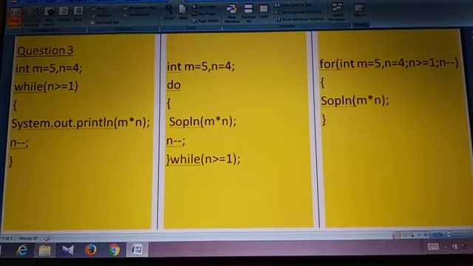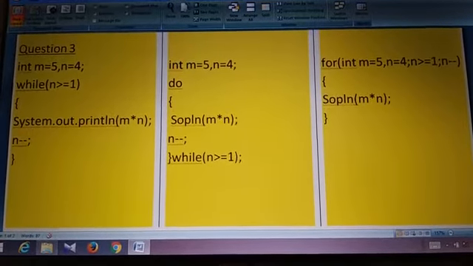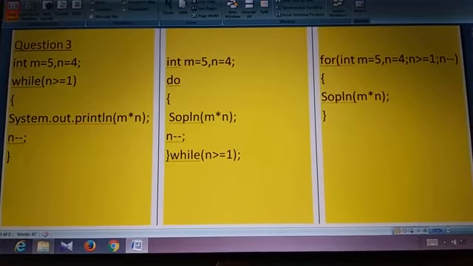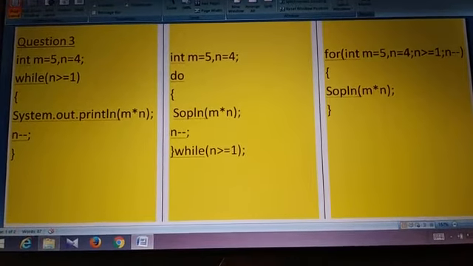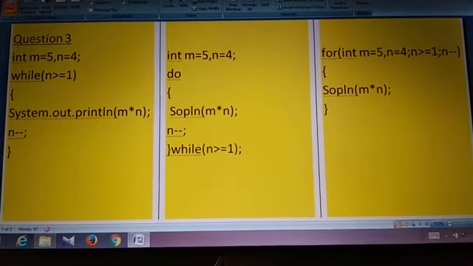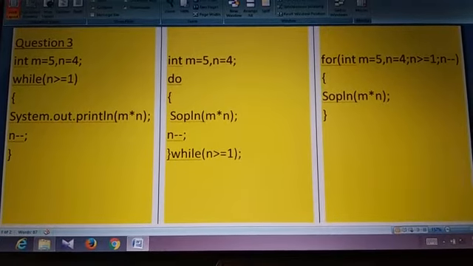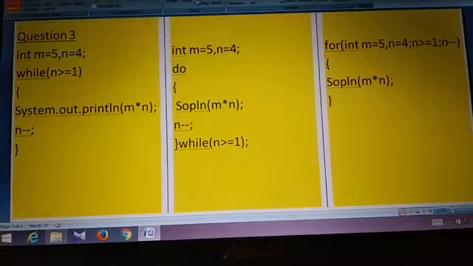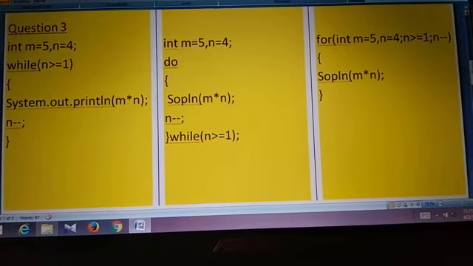So for every loop, there will be 4 parts: initialization statements, test expression, statements in the body and updation. So when you get a question, find out all the 4 parts and then you convert that into the respective loops according to the correct syntax. Okay. So 2 marks question you can expect from this part.